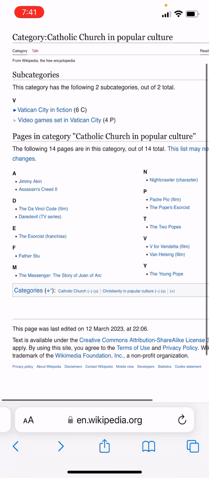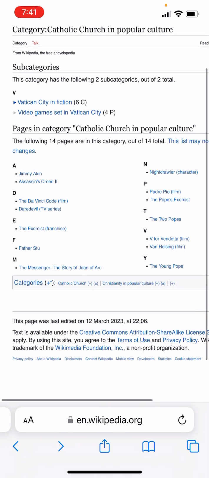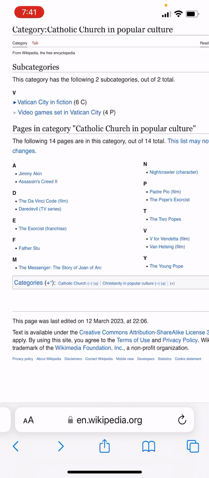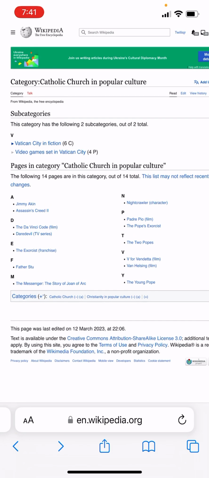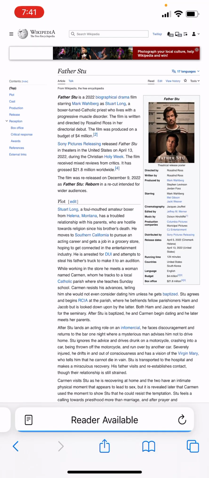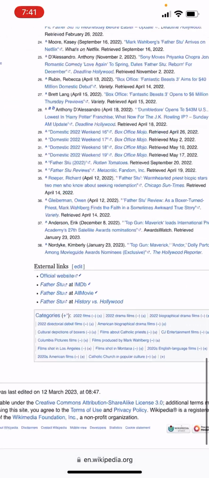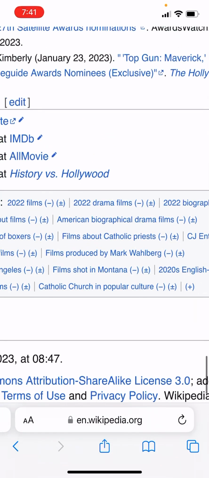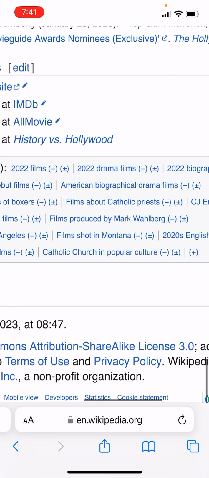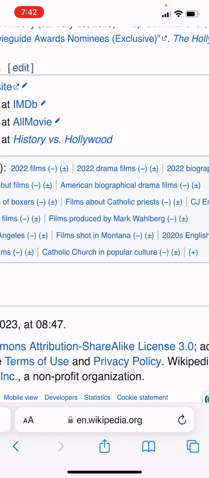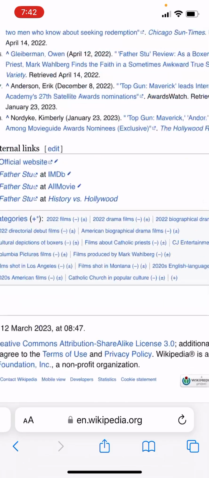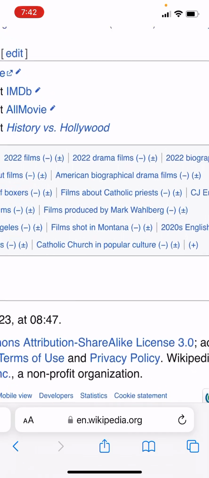I went to the movie Father Stu page, that Padre Pio film, and that Netflix special, The Two Popes. I went to all those different things, and they fall under Catholic Church and popular culture. So I went to the bottom of those pages. We'll use Father Stu as an example. Mark Wahlberg, pretty cool. Go to the bottom, and you'll see that Catholic Church and popular culture is something that's connecting it to the Catholic Church and popular culture category page.